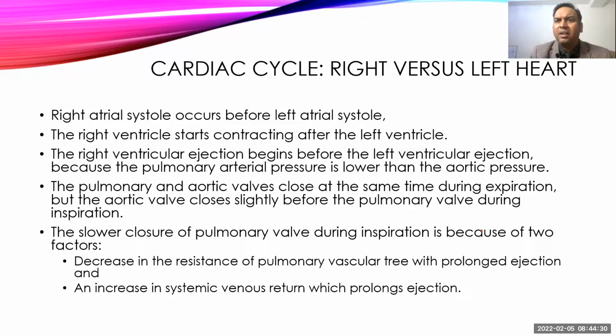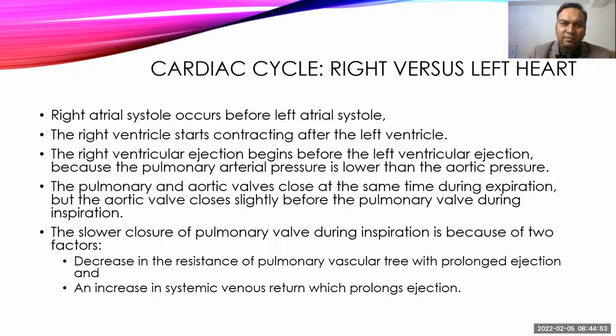Then come to the comparison of the right and left cardiac cycles. There is always a right atrial systole just before the left atrial systole, because the SA node is present on the right side. So it takes time for the impulses to move from the SA node to the rest of the atria, and that's why the left takes a little more time.